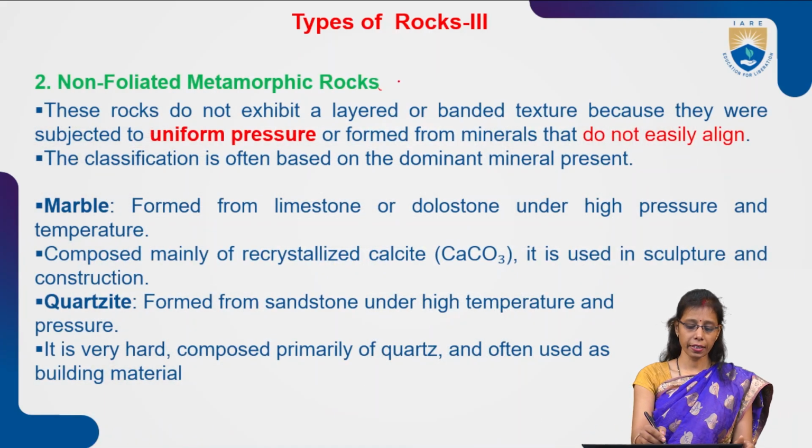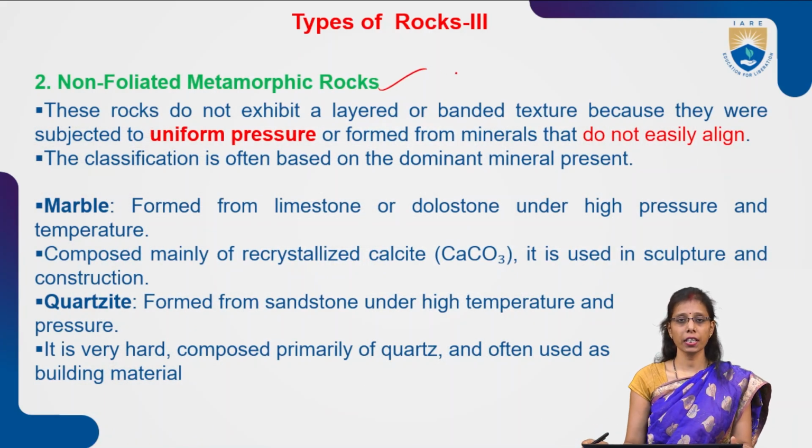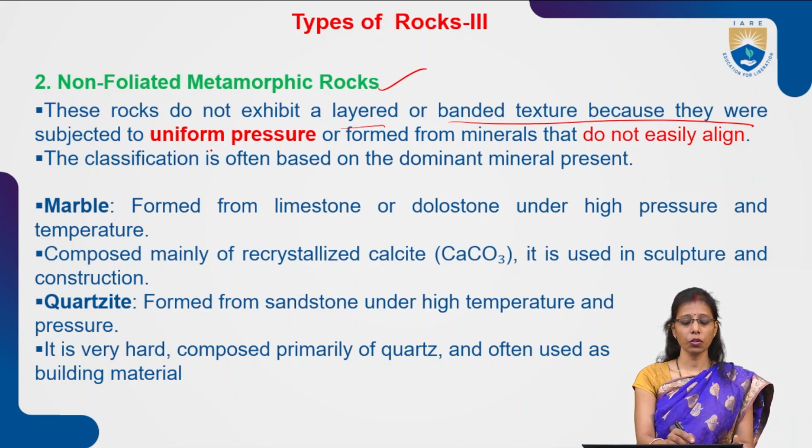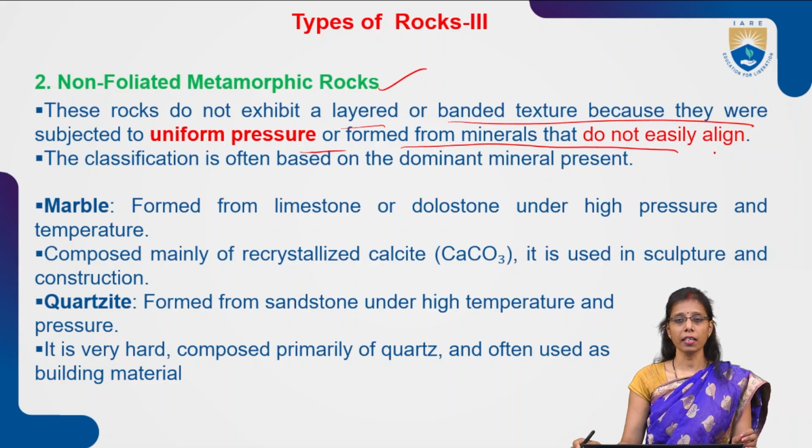Now, if we talk about non-foliated texture, these rocks do not exhibit it. In non-foliated rocks there is no layered or banded texture, because they were subjected to uniform pressure or formed from minerals that do not easily align.